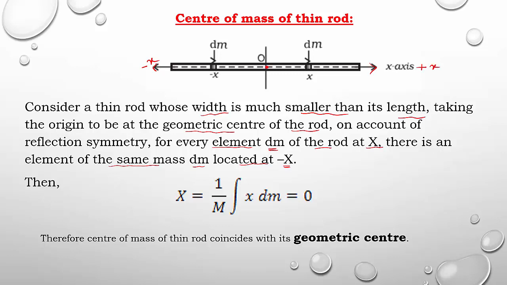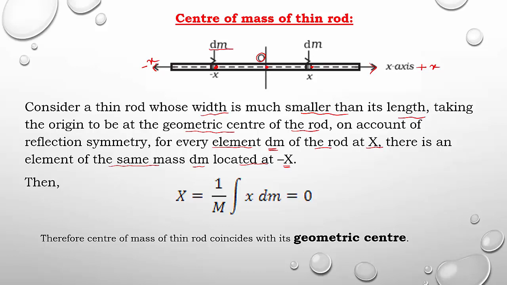This is the geometric center of the rod, denoted by O. If I consider one particle having mass dm on the negative x-axis, the same particle should be present on the opposite side, the positive x-axis, at this point. It is just like a reflection. Its reflection is on the positive x-axis, and the positive x-axis reflection is on the negative x-axis.